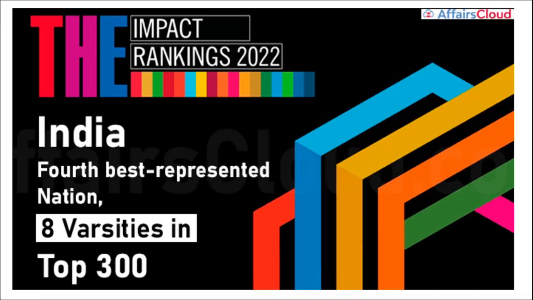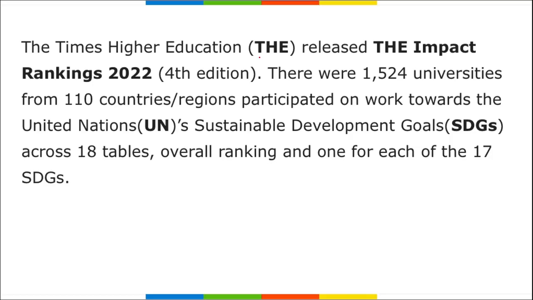Next we will be talking about the impact rankings. India is the 4th best represented nation, with 8 varsities in the top 300 universities. That means if we compile the universities all around the globe, India secured the 4th best represented nation. THE stands for Times Higher Education.